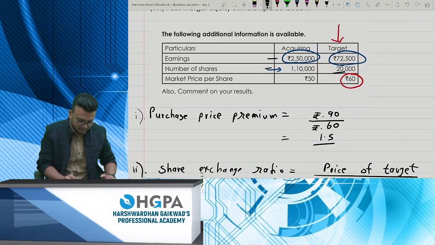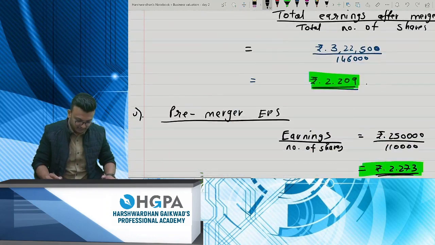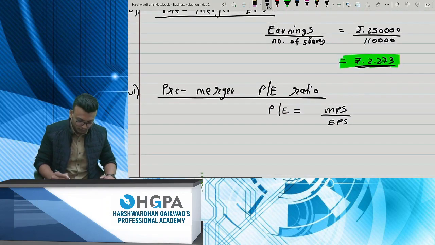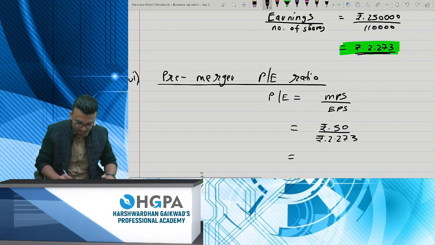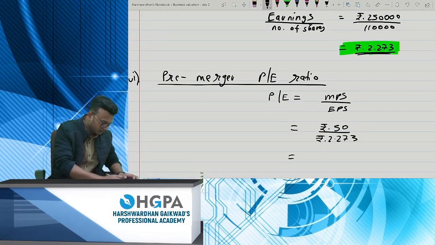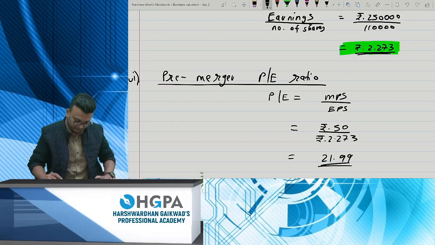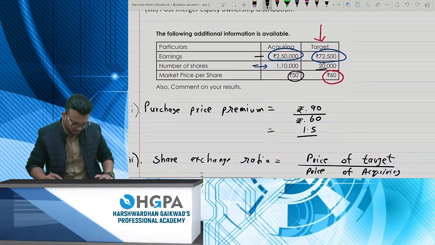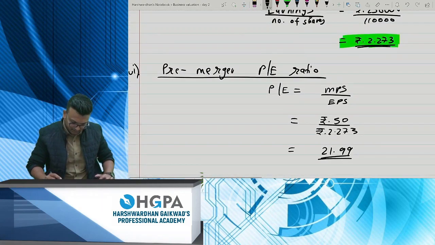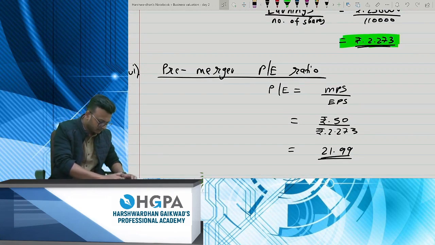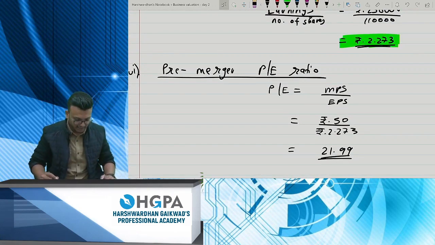How much is it? MPS is 50, and what is the EPS? We've just computed the EPS, where it is 2.273. Rupees 50 divided by rupees 2.273 is 21.99. How much was the MPS? It was 50 and EPS was 2.273. I'll just compute one more time. Divided by 2.273. Yes, 21.99 times.